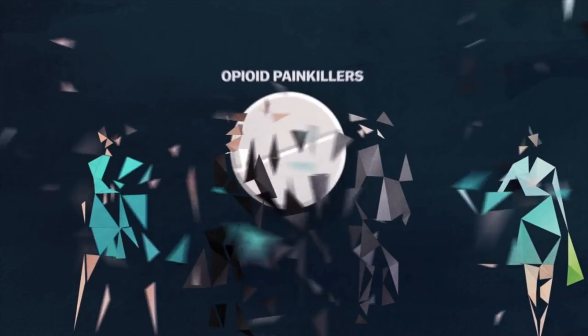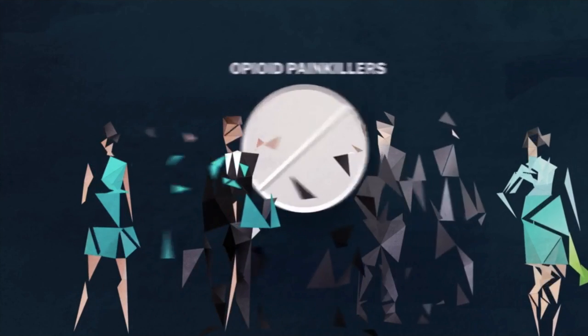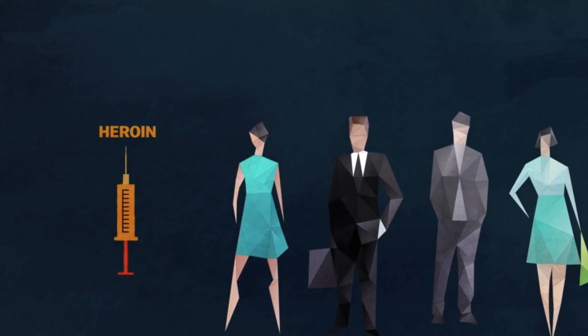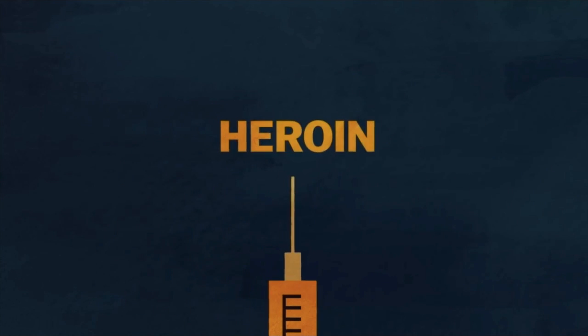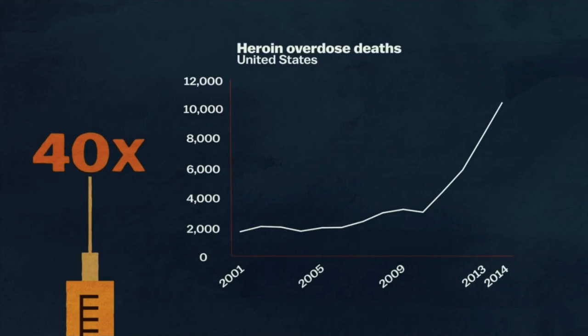So here's where it gets really ugly. The doctors began pulling back these prescriptions, but what that actually ended up doing is that because these painkiller addicts were already using and addicted to opioids, they just went to another opioid, heroin. People who are addicted to painkillers are 40 times as likely to be addicted to heroin. Since 2000, heroin overdoses are up by 500%. More than 10,000 people died of heroin overdoses just in 2014.